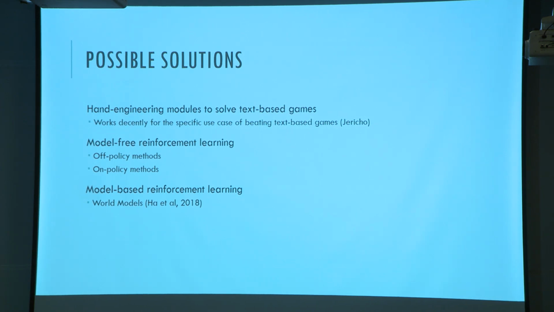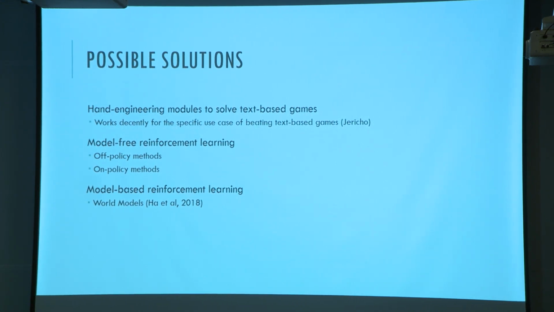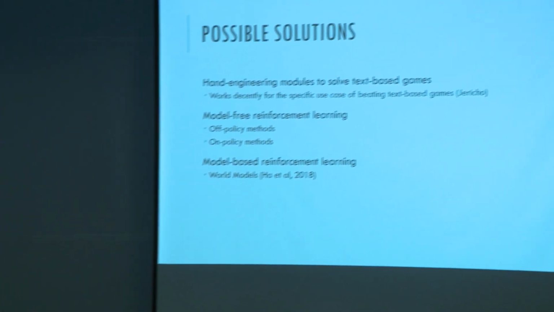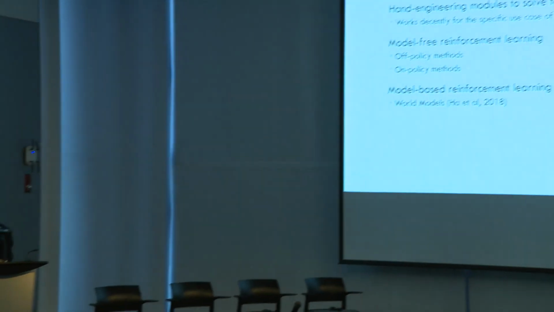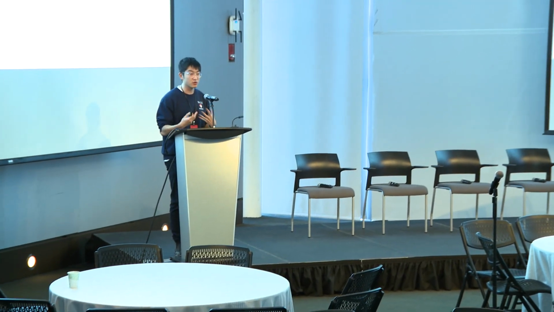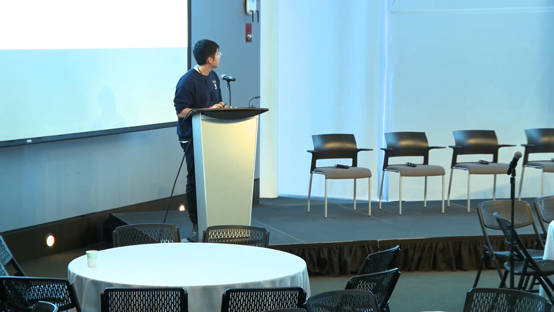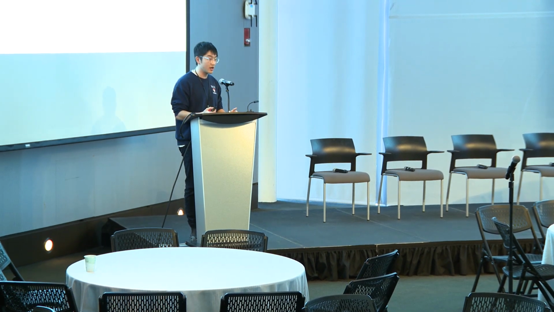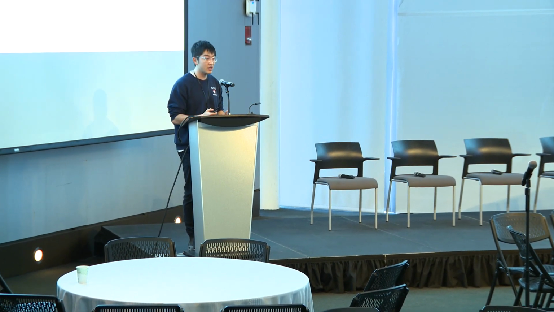But their solution is basically a hand-engineered solution that says, oh, if you see this in the state, then you should be in fighting mode. Or if you see this, you should be in navigating mode. If you see this, you should be in exploring mode. So it's not very robust, and it's static, and it never learns from its environment like we would like it to. Another approach, and the approach that we're going to be talking about today, is using model-free reinforcement learning.